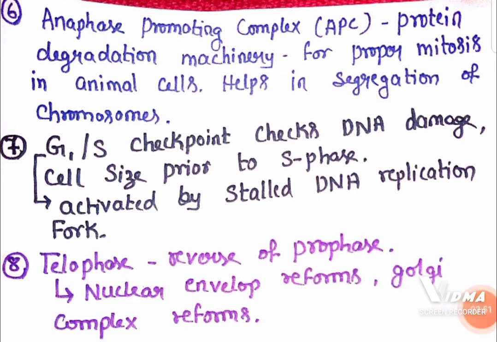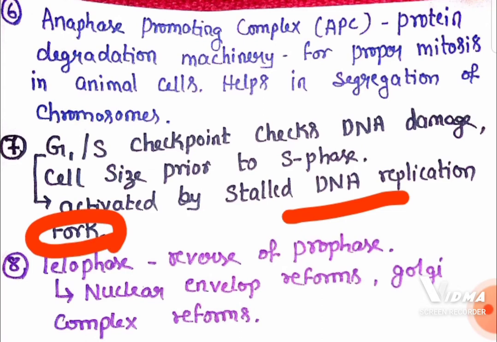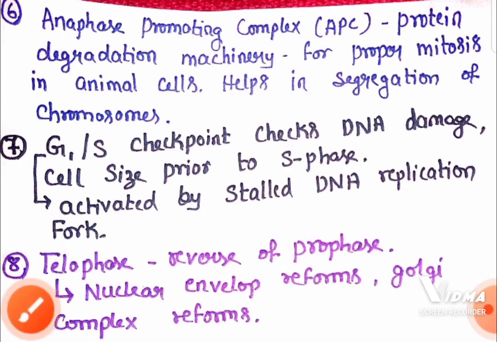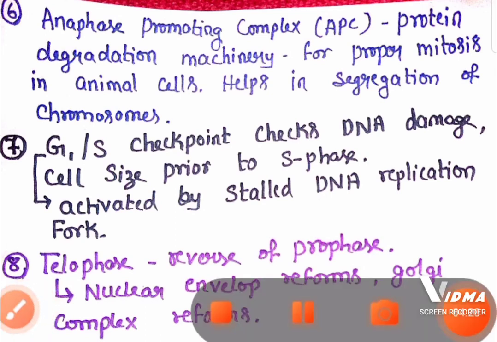And you must remember that whenever there is DNA damage or damage in the cell size, that is going to be checked before S phase, and there is a checkpoint called the G1/S checkpoint. This is going to check the DNA damage, and this checkpoint is going to be activated by the stalled DNA replication fork. During formation of the DNA replication fork, that helps in checking this DNA damage.